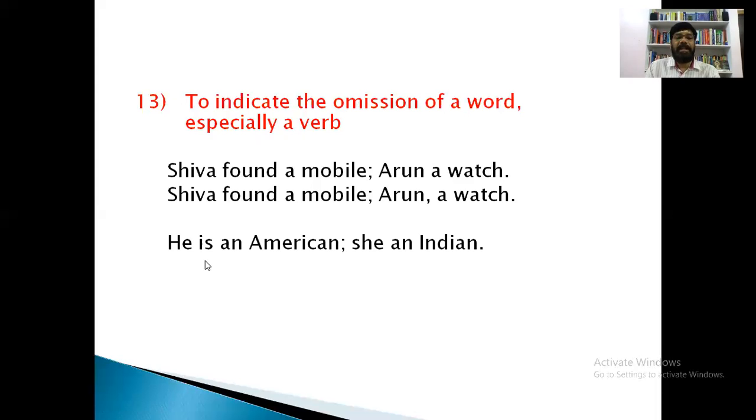Next, he is an American. She is an Indian. So he is an American, she is an Indian, but what we are doing here is that we are omitting the verb. So he is an American, she, comma, an Indian. Okay, and this is the 13th use of comma and the last use of comma.